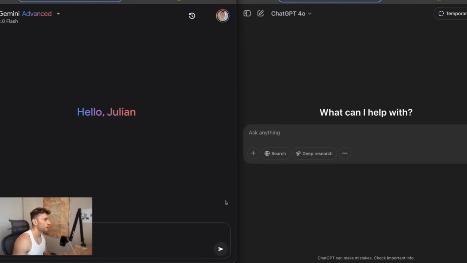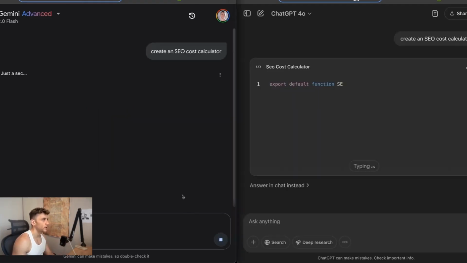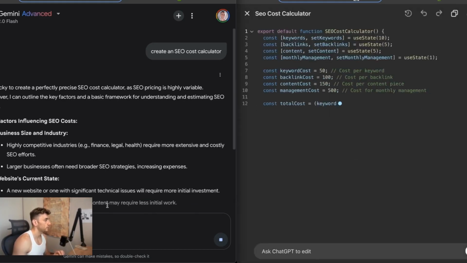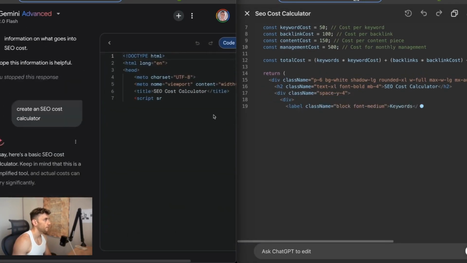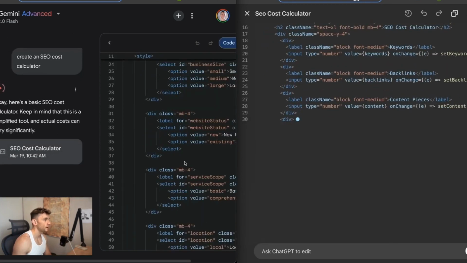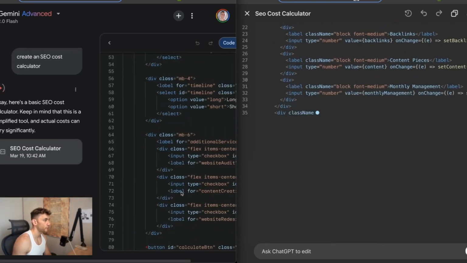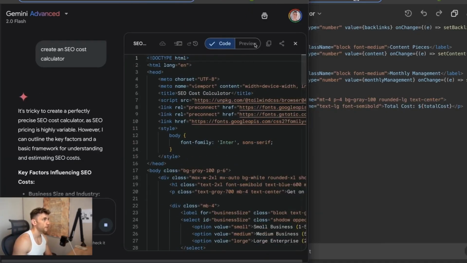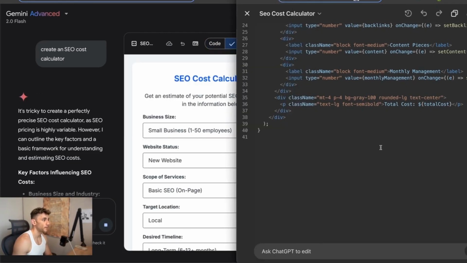So we'll say create an SEO cost calculator. I'll give ChatGPT the head start and we'll see which one creates the canvas fastest. All right. So you can see already this is coming up with a faster response from Gemini. So it seems to be a lot quicker and it's already finished, right? You can see the preview right there.